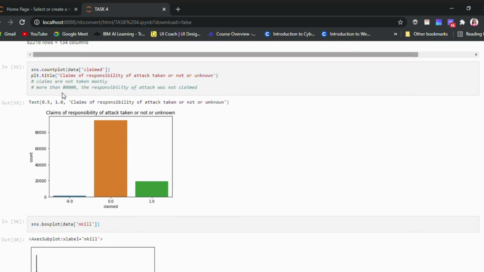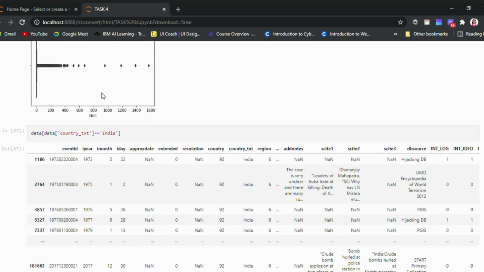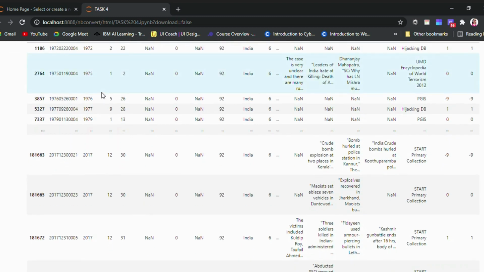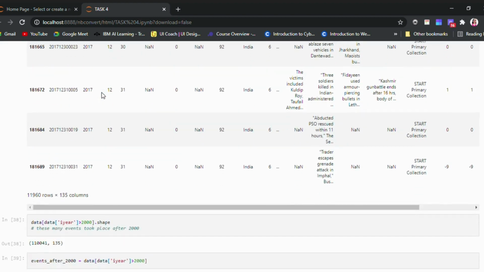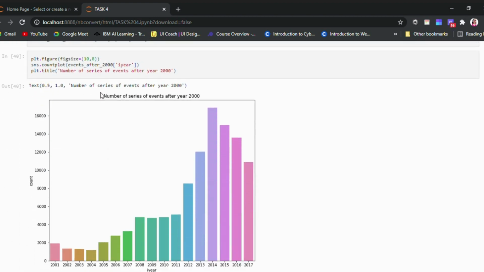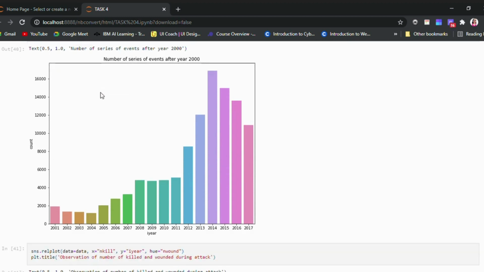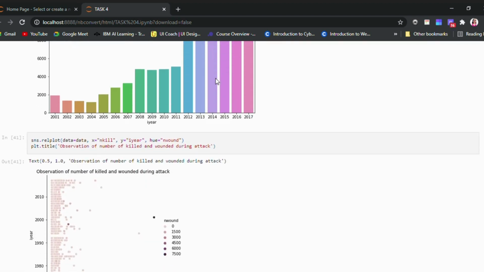Continuing with whether claims of responsibility were taken, not taken or unknown, the claims were taken mostly more than 80,000 times. The responsibility of the attackers was not claimed in the other cases. Here the country text is equal to India, which has been represented, and the series of events that took place in the 2000s, and as seen earlier, 2014 has the highest number of events, which is even more than 16,000.